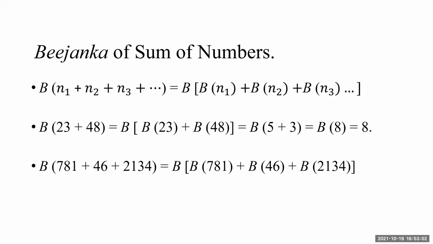B of 781, again 81, we will ignore 7, 4, 6 means 10, 10 means 1, 2, 1, 3, 4 will give me 1 because 4, 3, 2 are ignored. And finally, I get the answer of Bijanka of that addition on the left side equal to 9. This is very useful when we check the answers for the addition or answers for sums of the products, etc. In compound multiplication, we will be using this technique to check the answers.